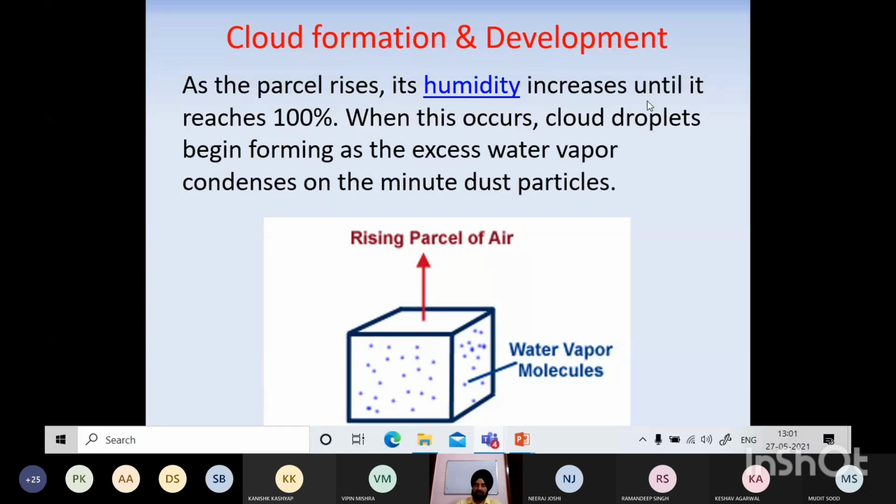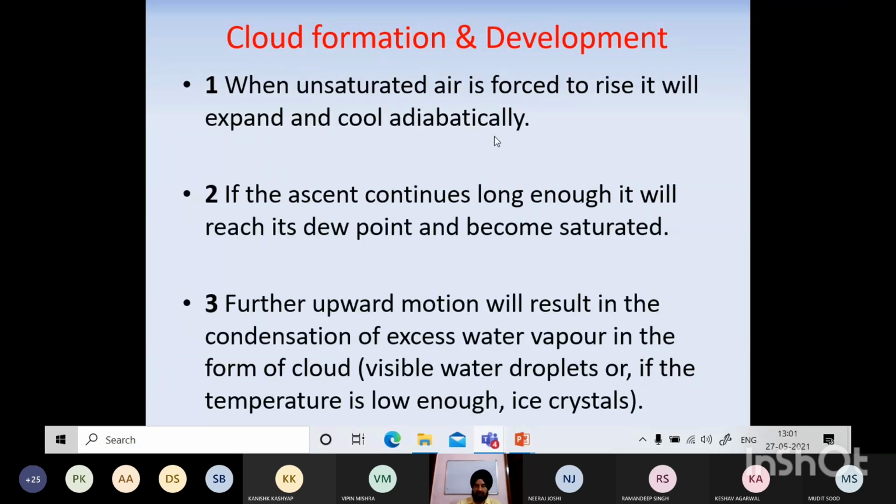So as the temperature of this air, if it has got some moisture, some quantity of water vapor, starts falling, because it is rising and expanding, the relative humidity of this air will start increasing, and a stage will come when it becomes 100%. So when unsaturated air is forced to rise, it will expand and cool adiabatically.